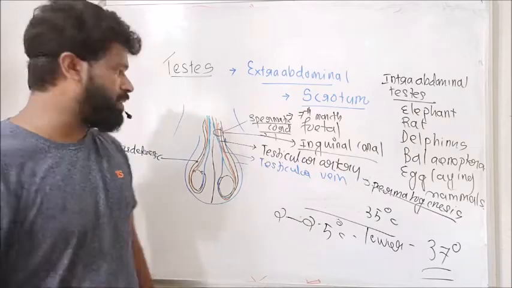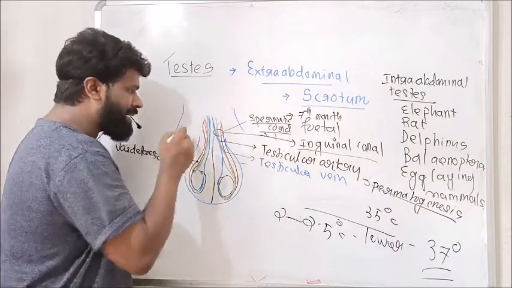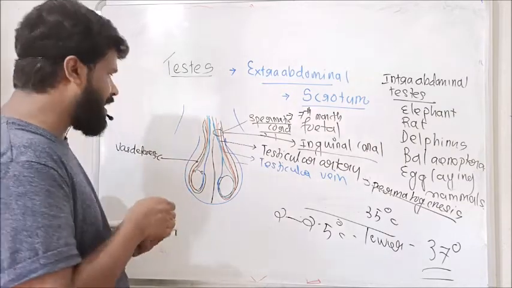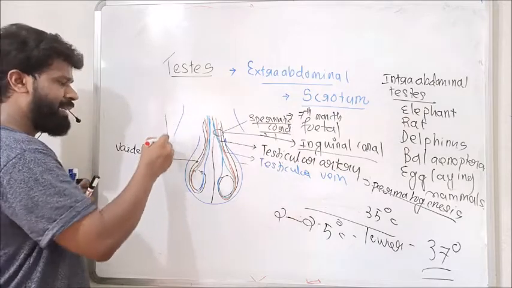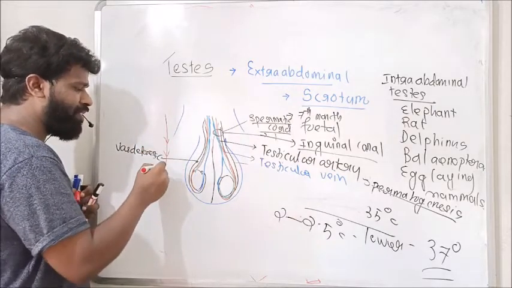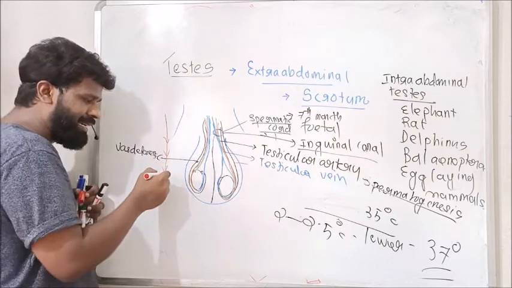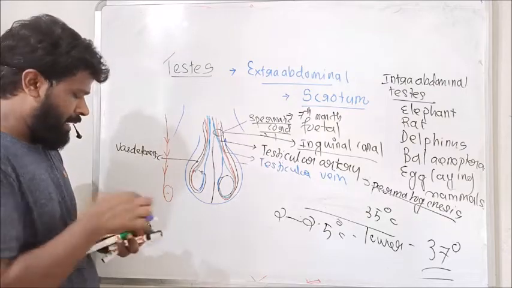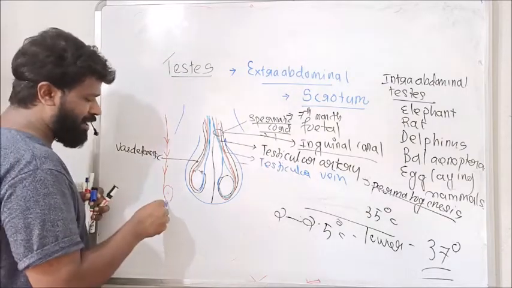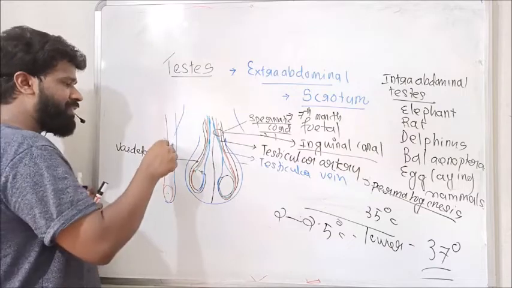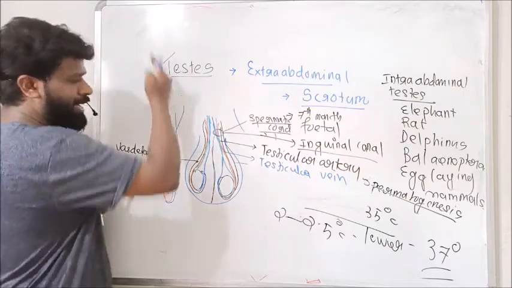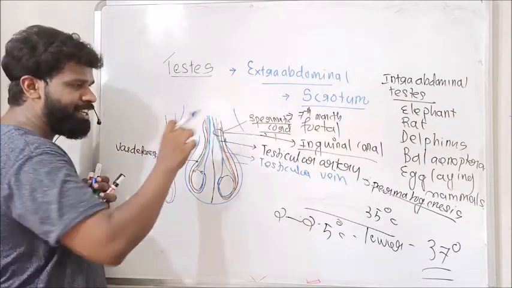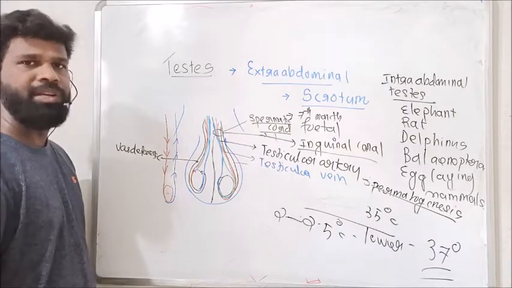And here in this spermatic cord, this is the testicular artery. This testicular artery supplies blood to the testis. See what is the flow of blood? This testicular artery descends and transports blood to the testis. And here this one is the testicular vein. This testicular vein leaves from the testis, that means it ascends through the inguinal canal. So here is a counter current flow of blood through the inguinal canal.